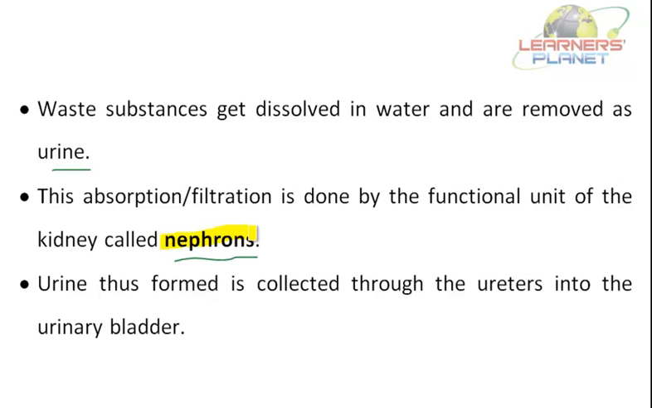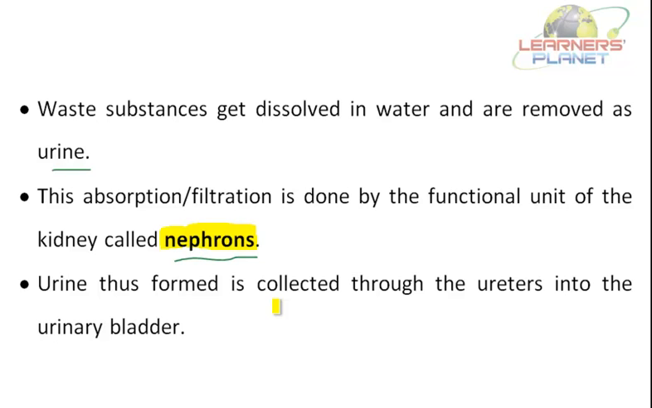As I said, there are many units which help in filtering this excretory waste. There are many such structures inside the kidney. So urine thus formed is collected through the ureters into the urinary bladder. And then urine is passed out from the body through the opening at the end of the urethra. Right? So in this way, excretion in humans takes place.